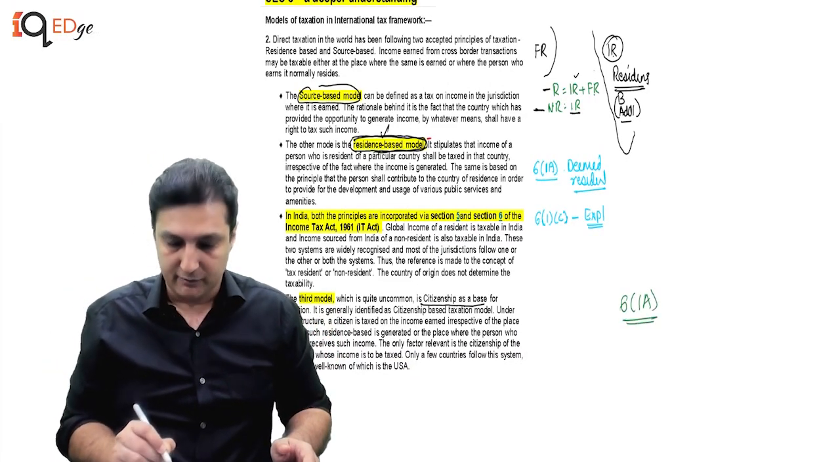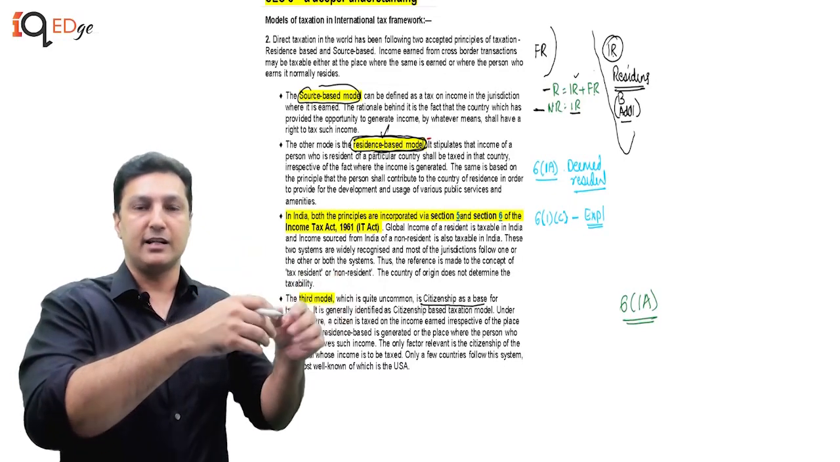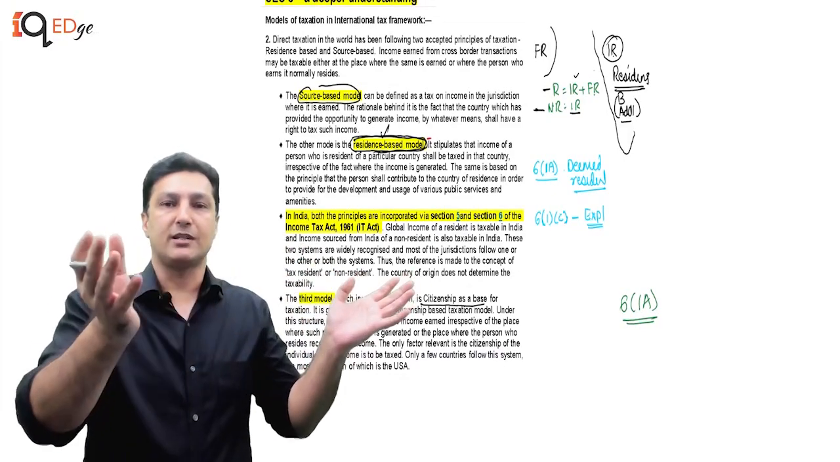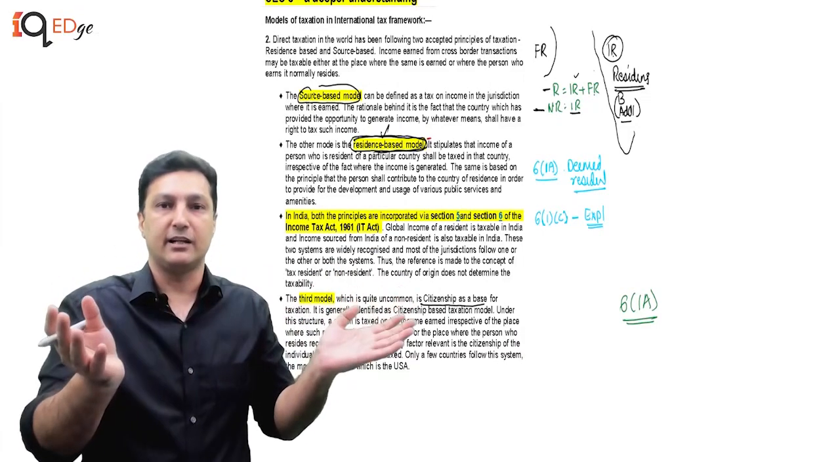So who is covered by 6(1)(a)? Somebody who is residing outside India, is an Indian citizen and is not domiciled in any other country, which means is not paying tax in any other country.